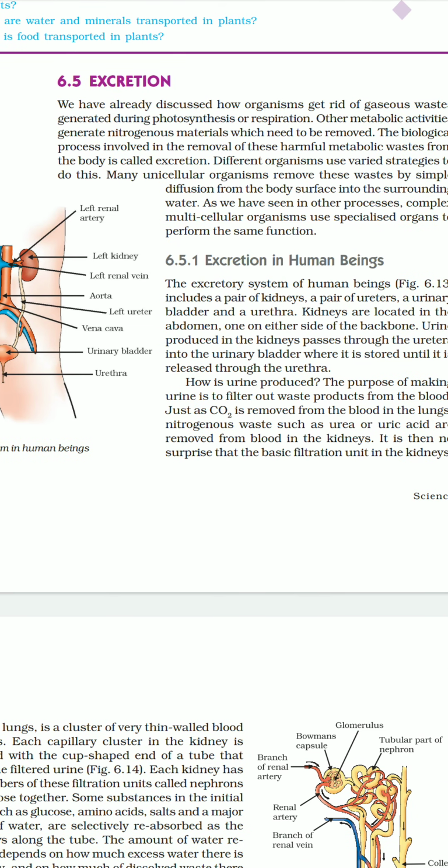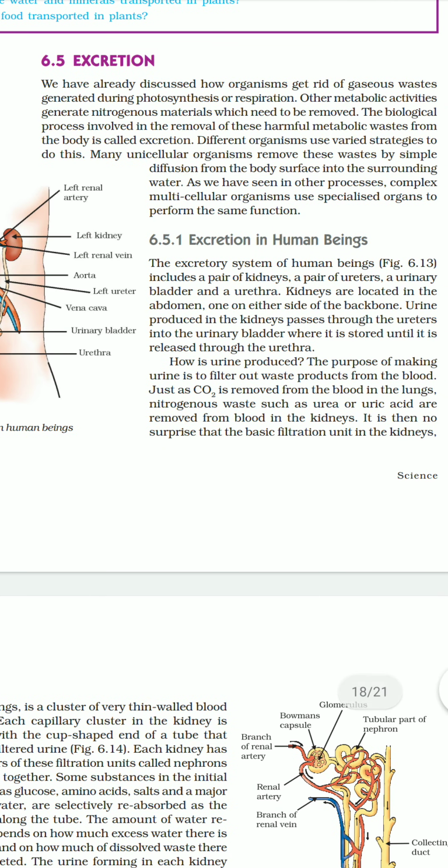But when we are talking about proteins, vitamins, they also contain nitrogen along with carbon, hydrogen and oxygen. And nitrogen, when metabolized in our body, gets converted into various nitrogenous compounds like ammonia, urea, uric acid, creatinine, etc. And these nitrogenous products need a well established system to throw out from our body, because they cannot be simply diffused out or thrown out from our body. So for that purpose we need a well established system which we call excretory system.